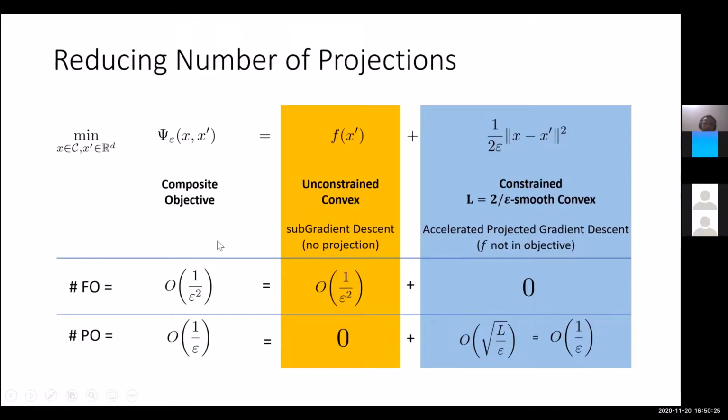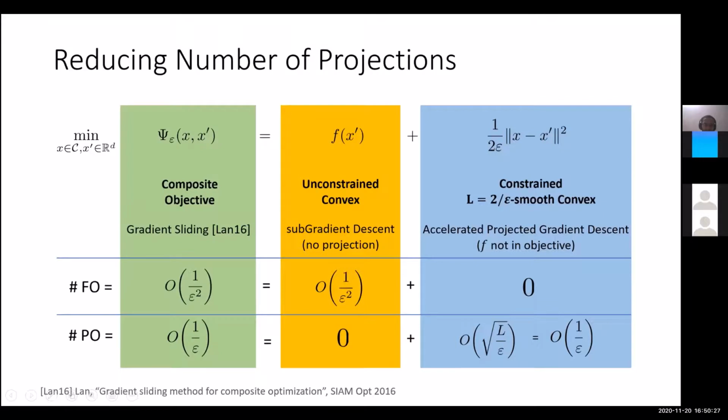The gradient sliding algorithm of Guanghui Lan does exactly this: it takes a composite objective function which has two parts, one which is Lipschitz continuous and the other which is a smooth function, and it gets the optimal complexity in terms of the first order oracle calls for both of them separately.